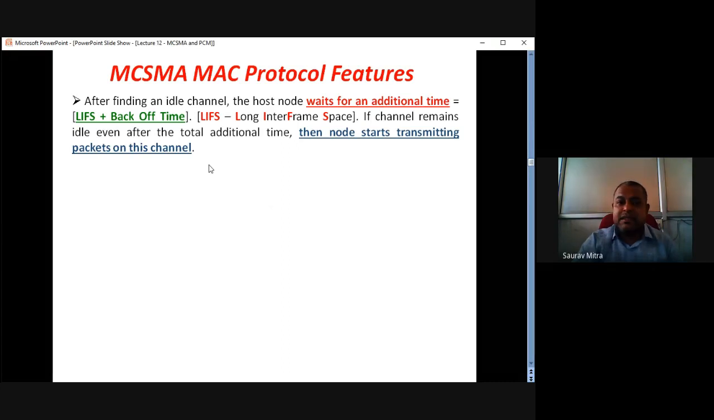LIFS is a long interframe space. It is a defined time for any channel or any network. And after that there is also a back off time. Why back off time? We will see later on. So if after LIFS time and back off time the TRSS is still less than ST, the node understands that yes, the channel is really free. Then the node starts transmitting the packet on this channel. So this is what happens in the case of carrier sensing and data transmission.